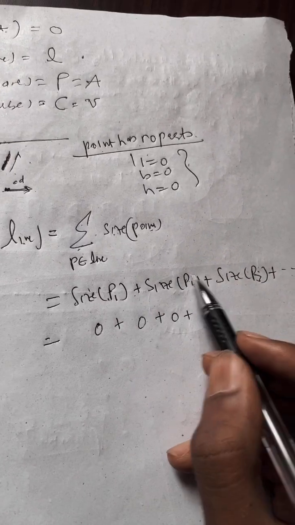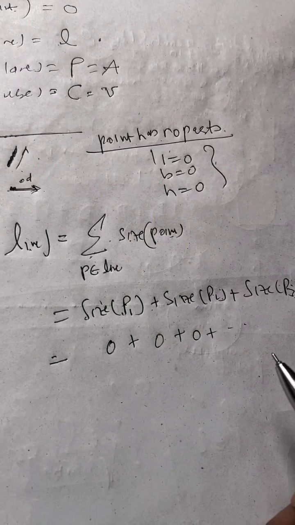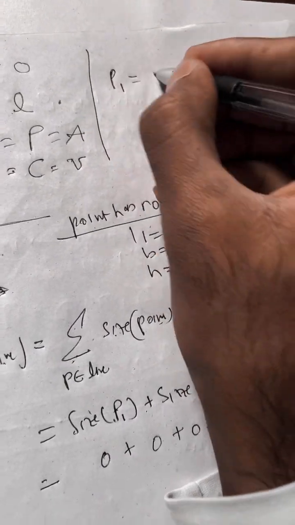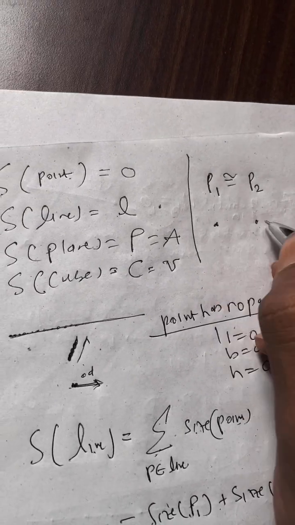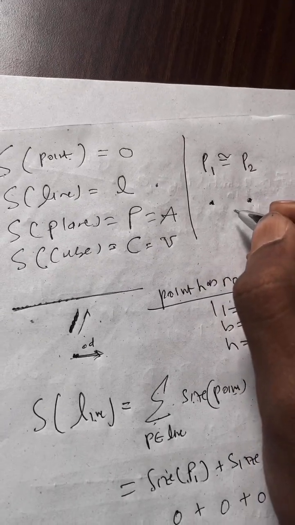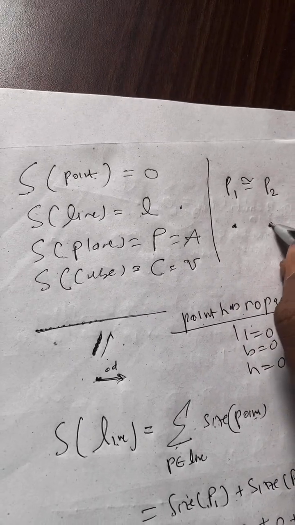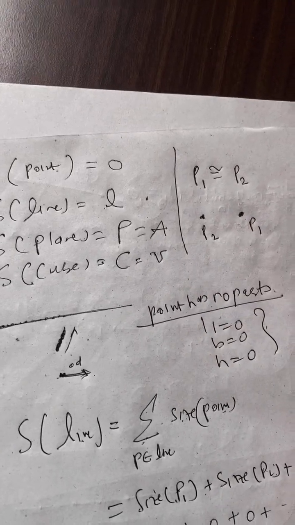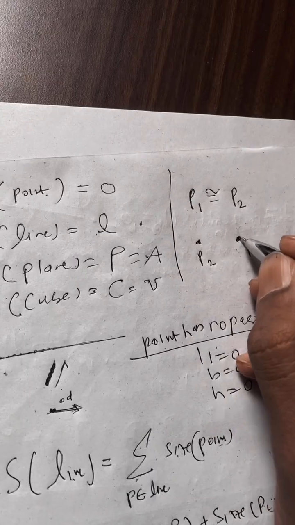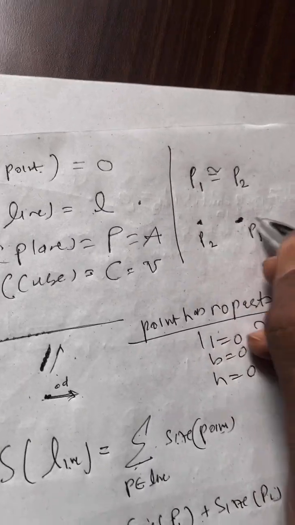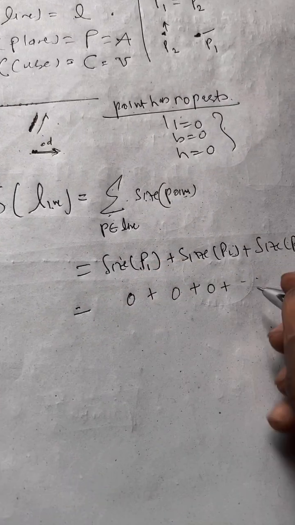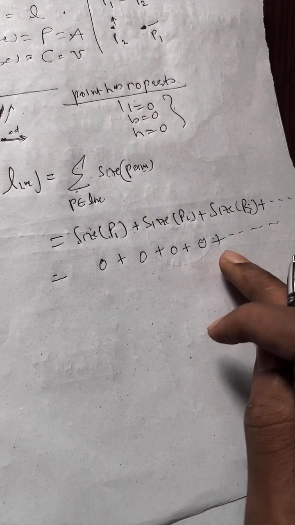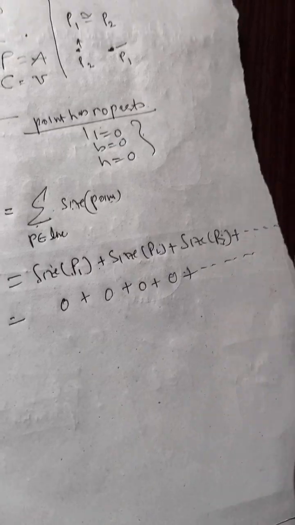Well, P1 and P2 are the same, in the sense that they have the same property. How do you say two points are the same? They can have different labels. We can label this one P1, we can label this one P2. Well, that is a different point, but not different in the sense that they are different kinds of objects. They are still points. It still has zero size, it still has zero size. So that is why you can substitute 0 for all of them. So it is also 0, and it will go on and on up to infinity.